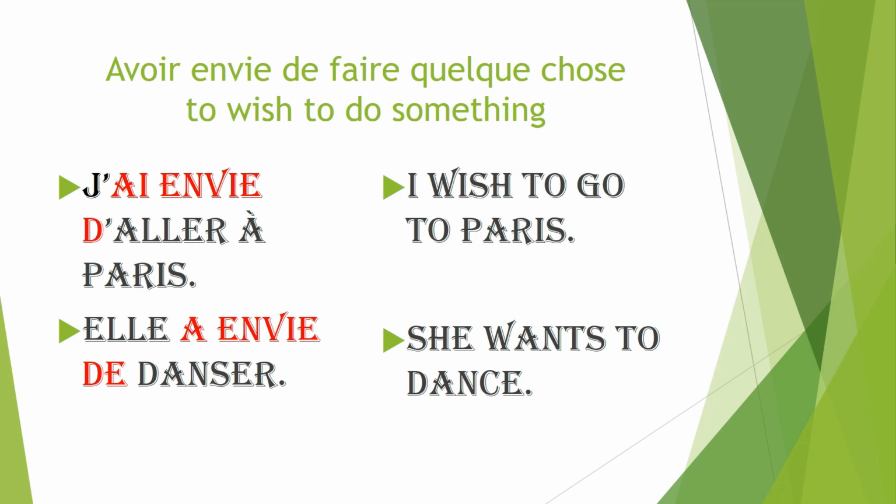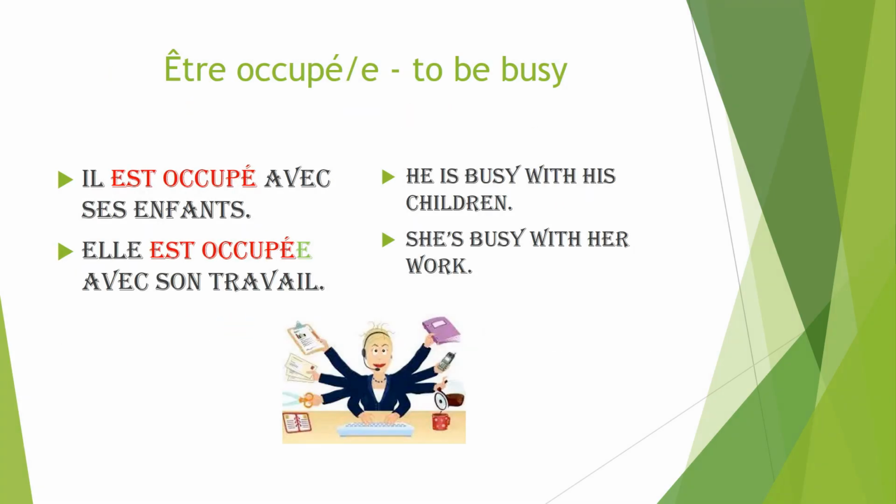Let's look at the expression, which is être occupé, to be busy. So here we have the verb être, and you must know its conjugations. Être occupé, to be busy. Let's look at the examples. Il est occupé avec ses enfants. He is busy with his children.